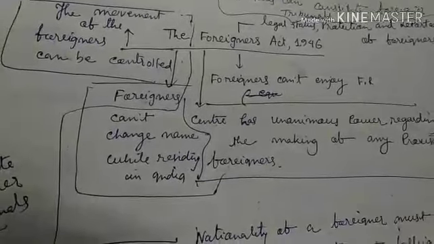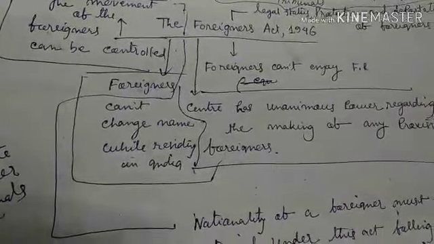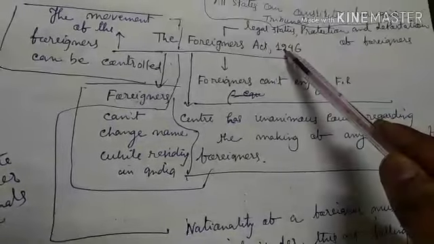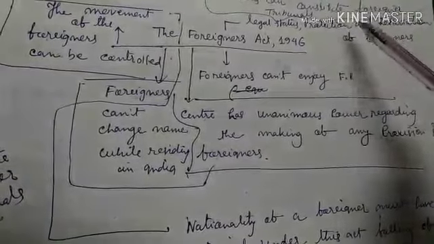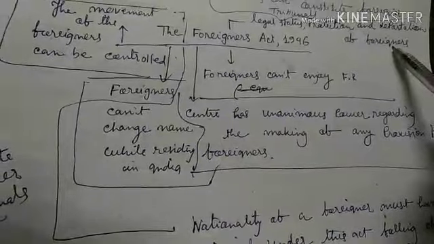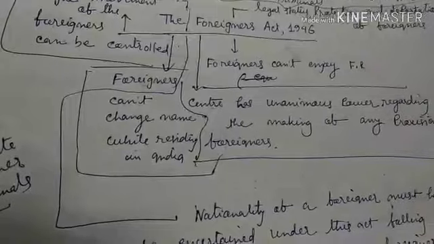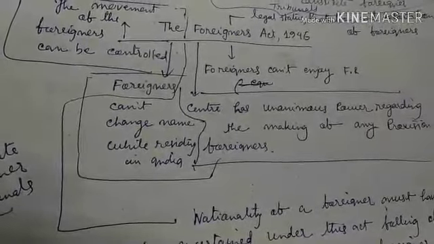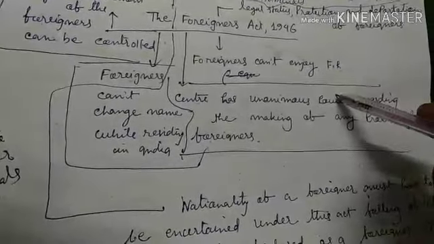So very simple, what are some of the main provisions of this Foreigners Act 1946? The purpose of the act is to determine the legal status of the foreigners, to protect the foreigners whenever necessary, and to make necessary provisions regarding the deportation of the foreigners. So what are the provisions? Foreigners cannot enjoy fundamental rights. Though the Indian Constitution has provided some fundamental rights to the foreigners, under this act, the foreigners cannot enjoy any fundamental right.